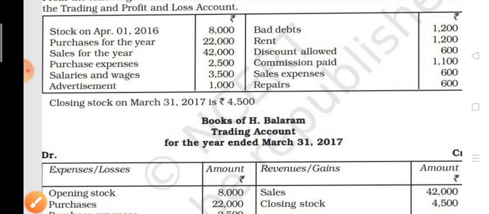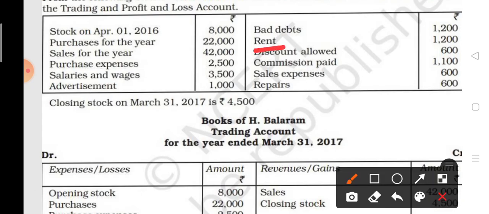Now children, one thing more. See, in the question here rent is given. In rent it is not stated whether it is paid or received. If it is received, it is mentioned in every question, but if it is paid, it is not mentioned, so you have to take it as paid. So rent you have to take as an expense. And repairs also, discount allowed is an expense, commission paid is given.